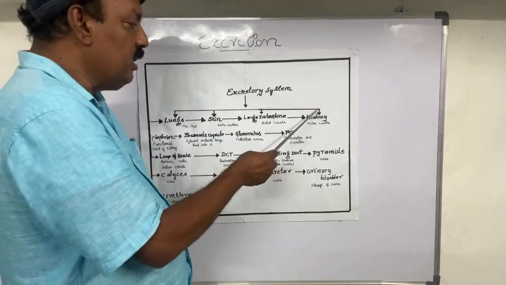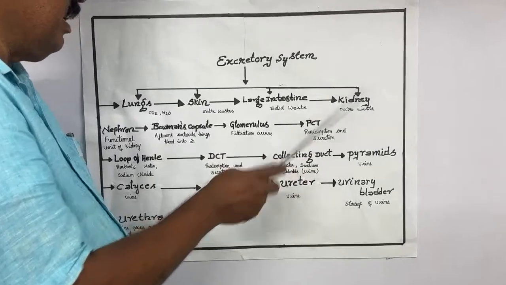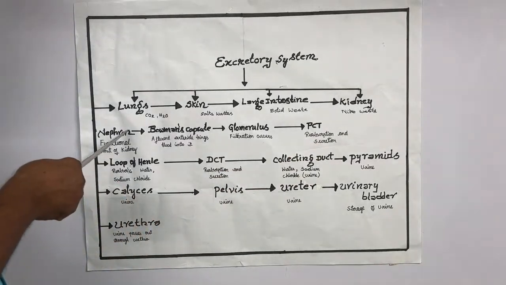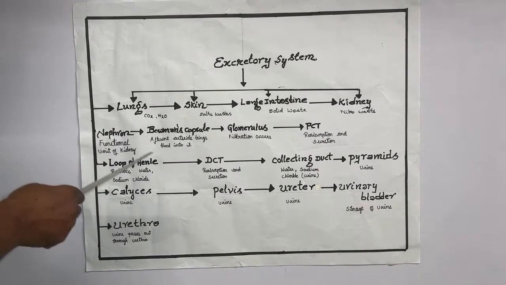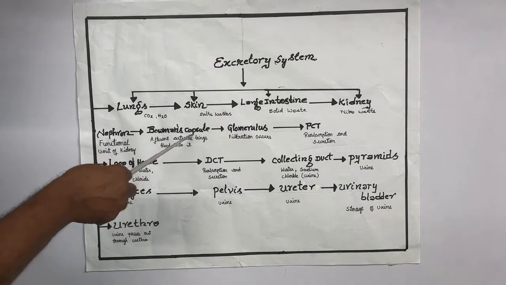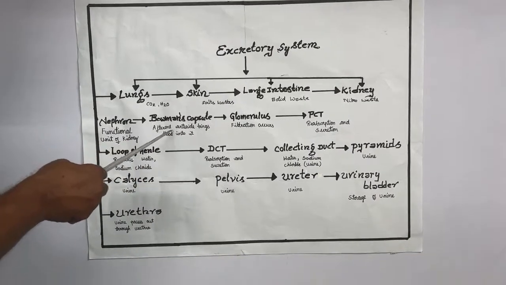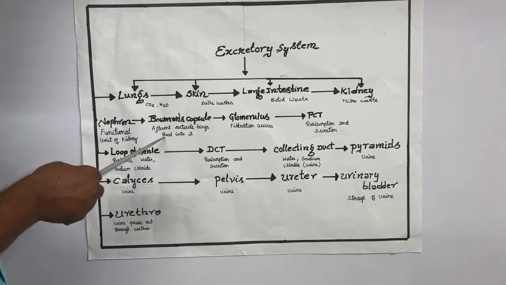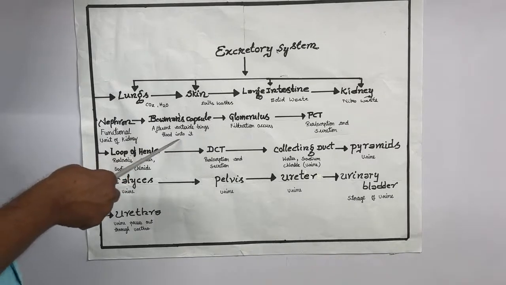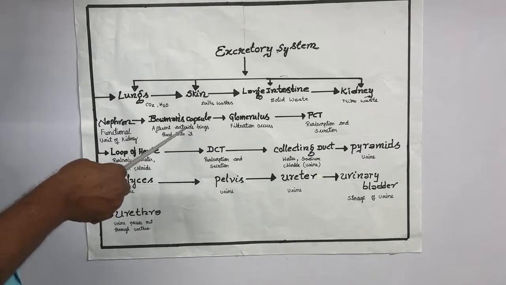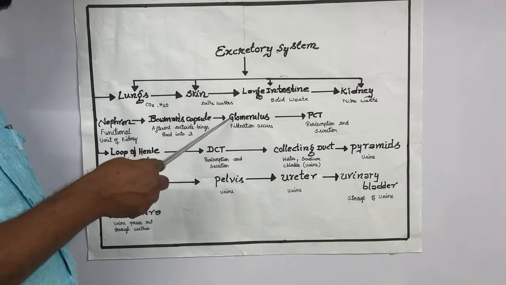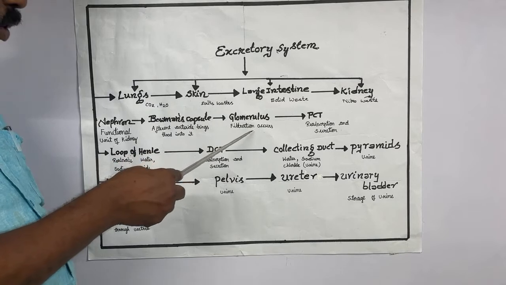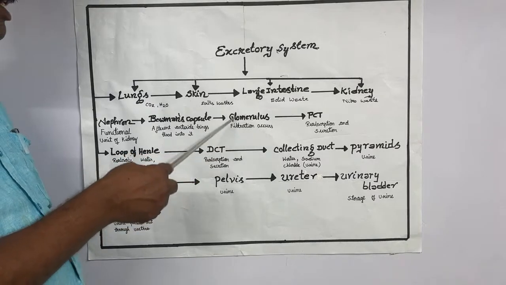And coming to the kidney, nitrogen as waste will come out. Now see, first you can see here the nephron. It is the basic functional unit of the kidney, and it contains a Bowman's capsule. The Bowman's capsule is a combination of afferent arteriole and efferent arteriole, which enter into the blood. From this, a network is formed that is called the glomerulus. This glomerulus helps in the filtration.